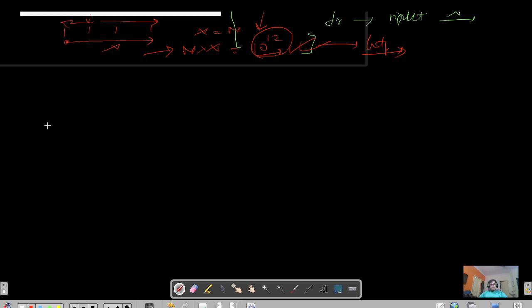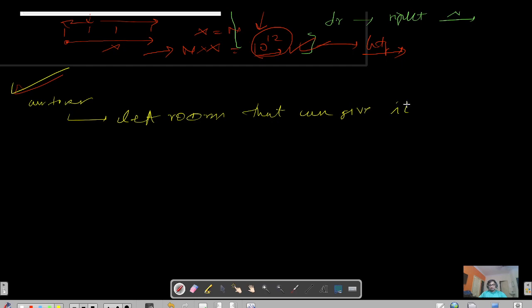How we can do that is, also please pause this video here again and try to think of it, how you can achieve this solution by visiting each room just once, right? So how we can do that is that if we are able to find, for a current tower, what are all the left towers, sorry, it's a room, right? So the left rooms that can give it the signal, right?